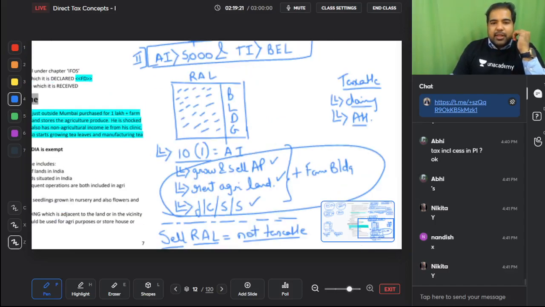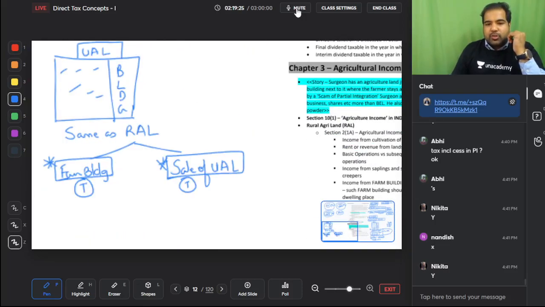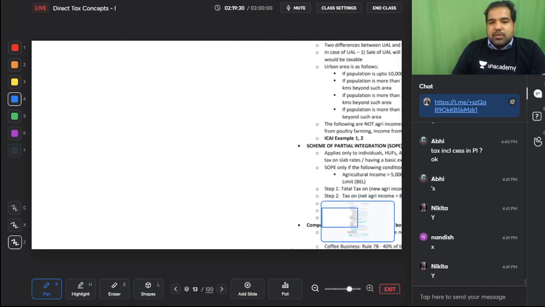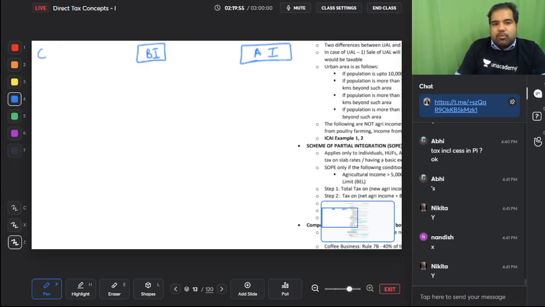And the last thing that you need to study in this chapter, I'm going to the next page. Guys, there are some businesses which have a mix of both business and agriculture. Example, tea business. You grow tea leaves, that's agriculture. You make powder, that is business. So these businesses have to be split between business income, which is taxable, and agriculture income, which is exempt. Income tax calls these incomes composite incomes. Composite means it has a combination of both. So this is composite income.